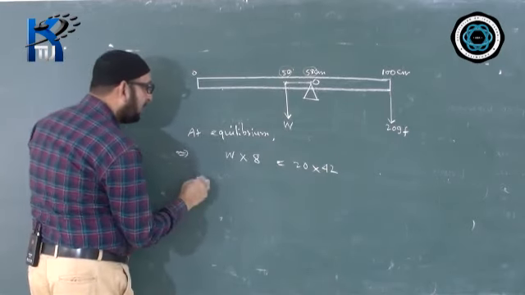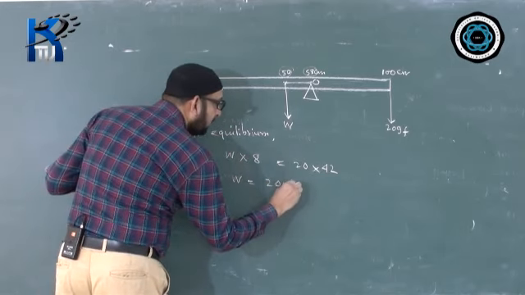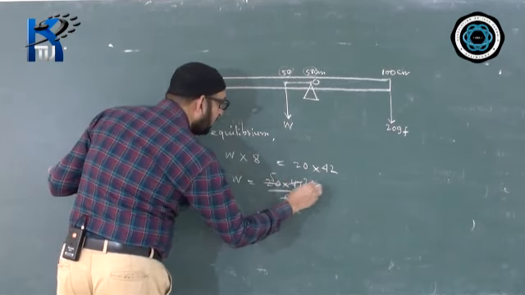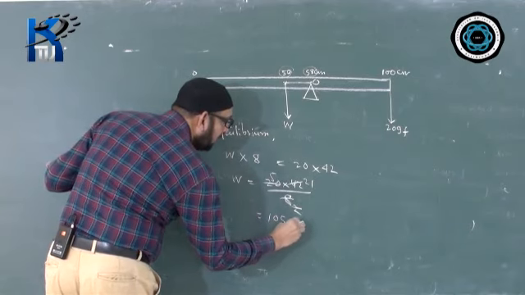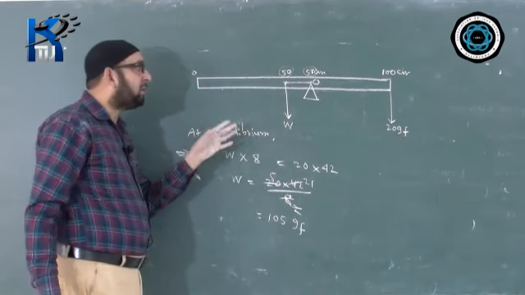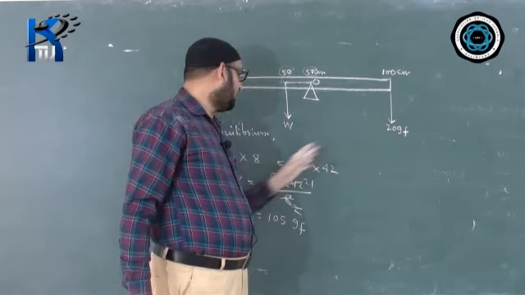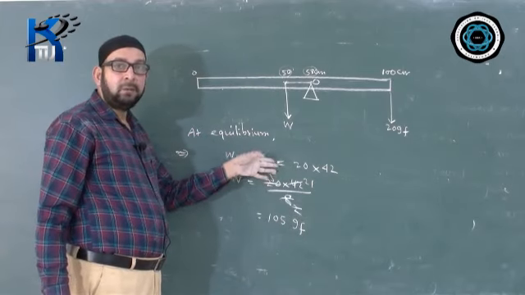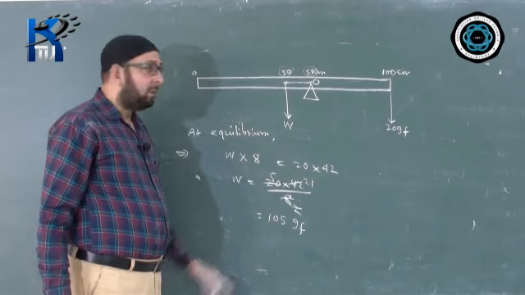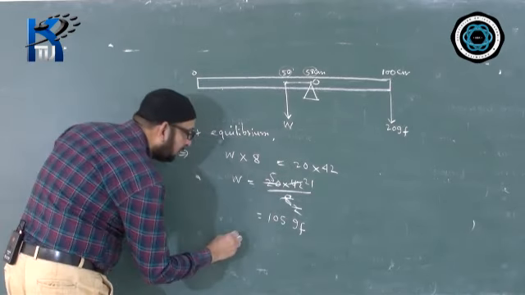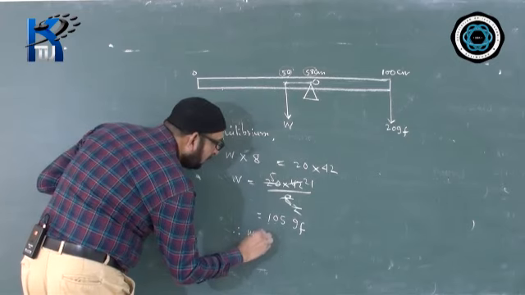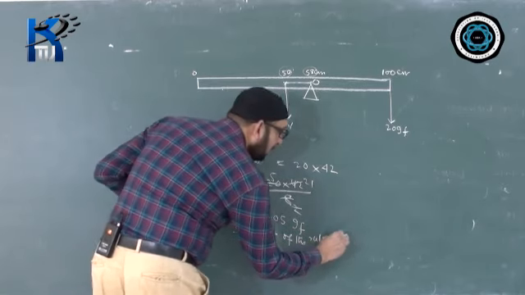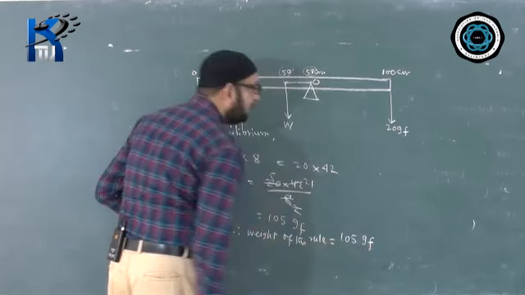Now you have to do the calculation. W value will come 20 into 42 by 8. 4 2s are 4, 5s are 2, and this 21 will go, 21 5s are 105. The unit will be the same, GF. You may not change the unit here, because this is GF and this is centimeters, so keep it in the same unit. The unit doesn't matter because we are equating it. So the answer will come, W value will come 105 GF. Therefore, weight of the rule equal to 105 GF. This is the answer.